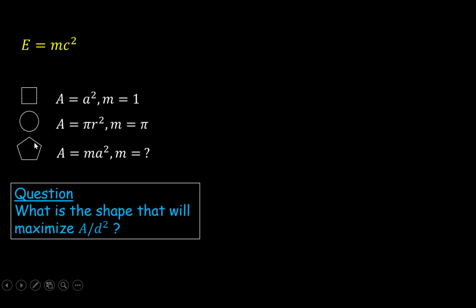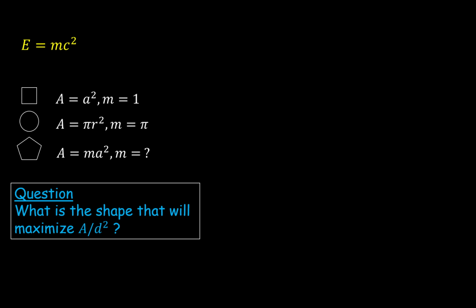For example, for a pentagon, it will be the distance between those two points. If you can guess what the best shape should be, you should feel good about that. It is actually quite a challenge to prove that it is indeed the best shape, so don't worry too much about proving that.